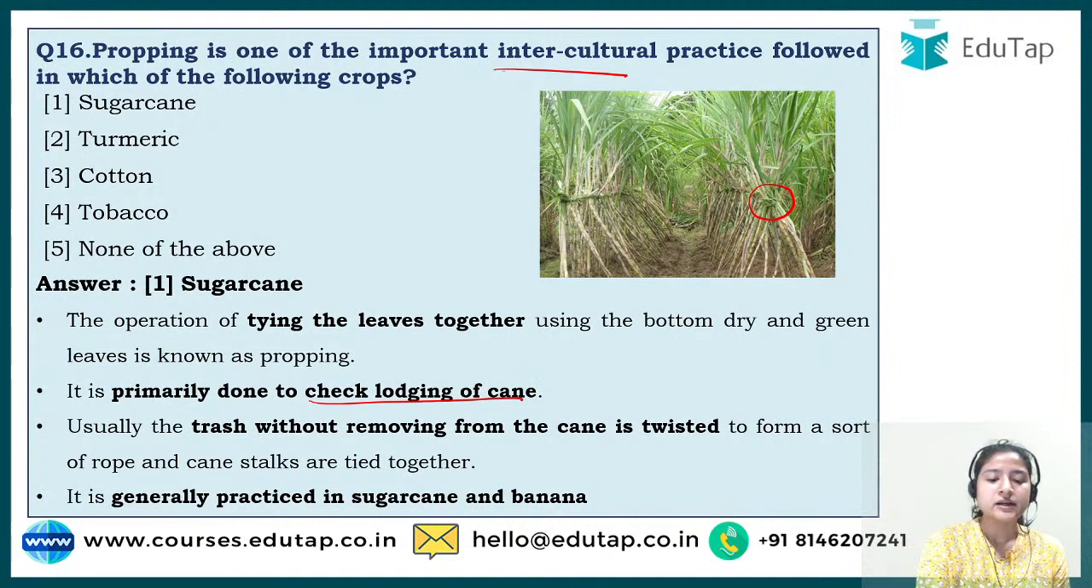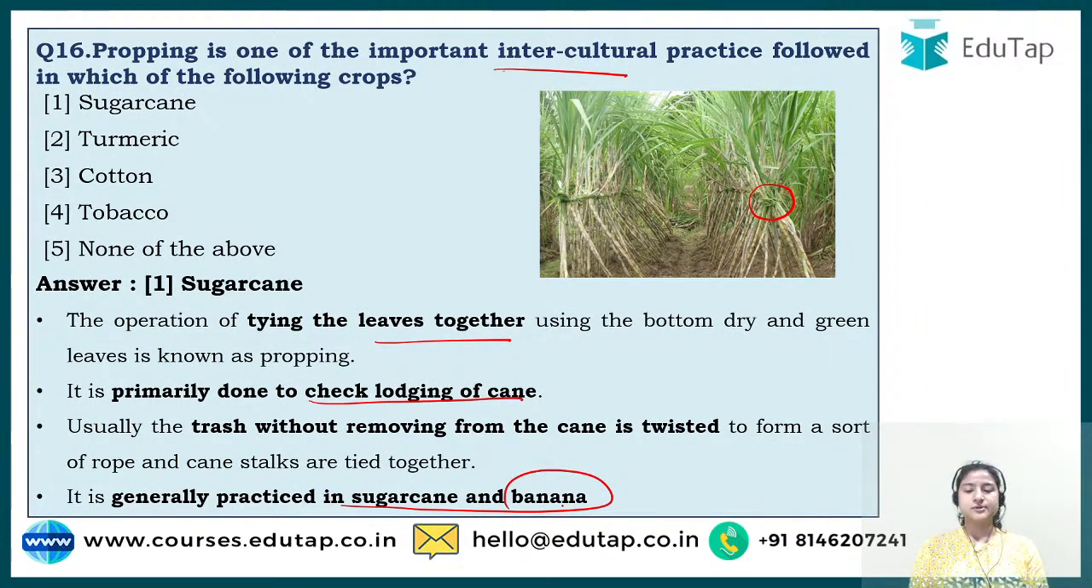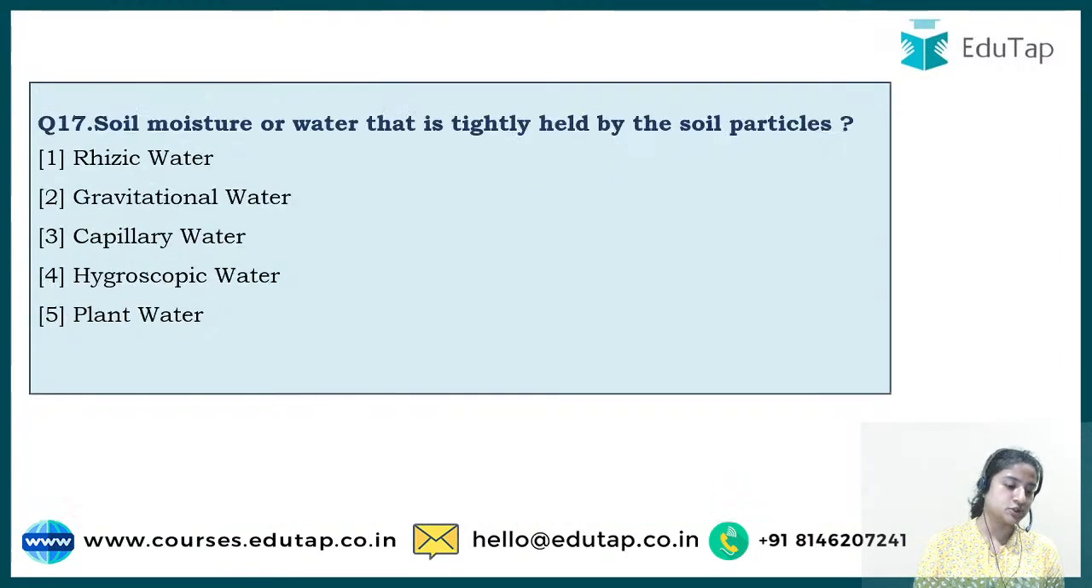Okay, and you can tie leaves in that, and it is generally practiced in sugarcane and banana. In banana also this particular technique is followed, the banana plant. So if asked about propping, it is done in both sugarcane and banana. So we have covered 2 answers in this one question, right?